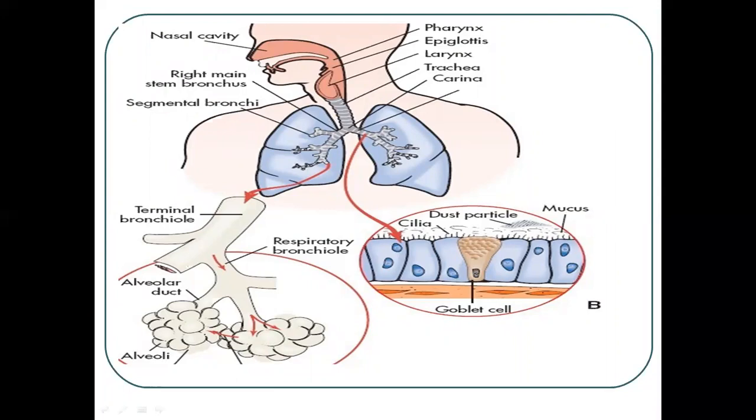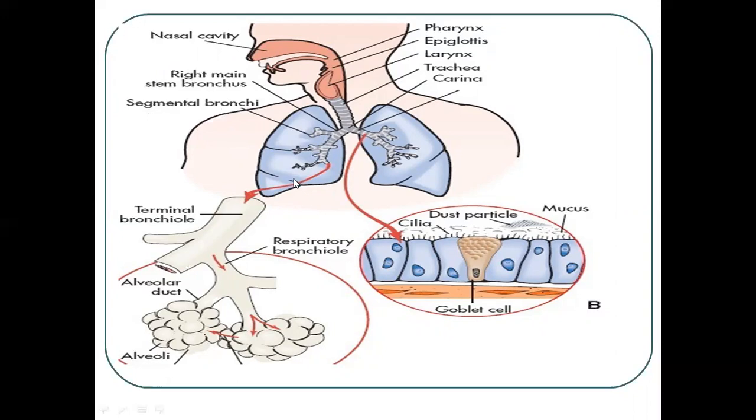Then this is also the anatomy or structure. Here you will see the nasal cavity, this is the right main stem bronchus, this is a segmental bronchi, and this one is the bronchi.